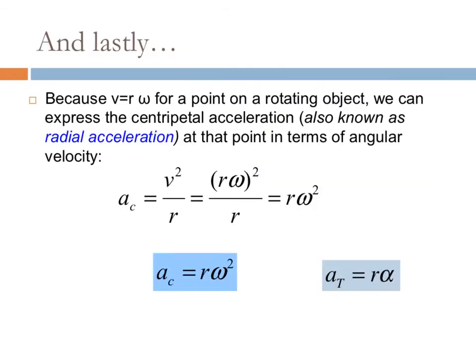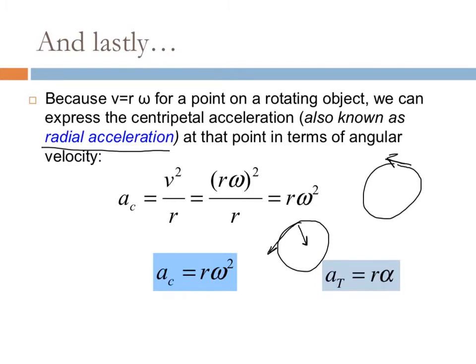Now, our last slide mentioned tangential acceleration. It's important to realize that there is a difference between tangential acceleration and centripetal, also known as radial acceleration. Tangential acceleration happens when you are speeding up as you move in a circle. Centripetal acceleration is when these changes in velocity actually cause an acceleration towards the center of your circle. So again, these are two very different accelerations and they point in different directions. Tangential will be tangent to our circle, and centripetal will always be towards the center.